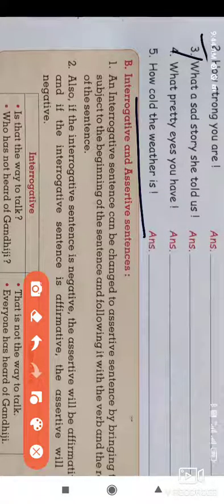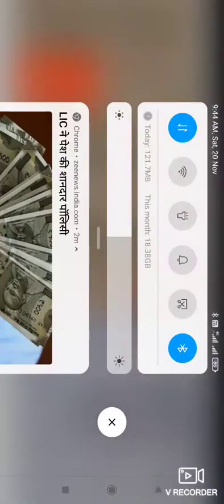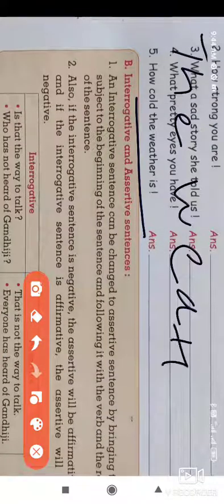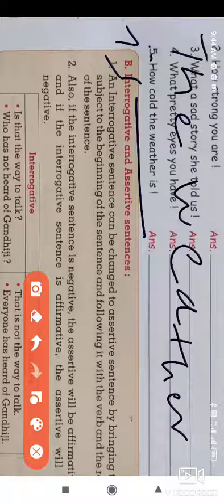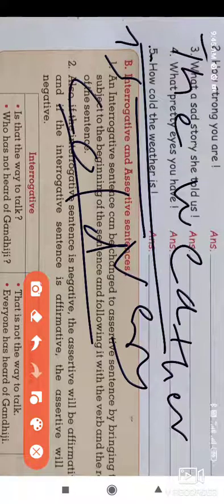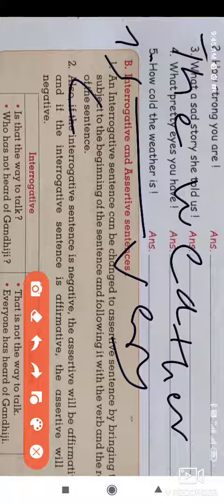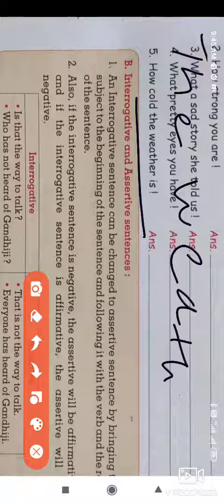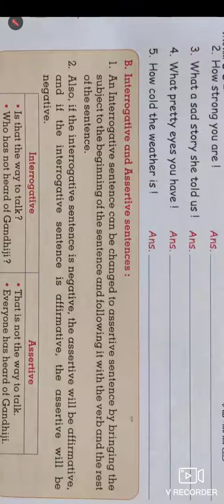The weather is very cold. The weather is very cold. So this transforming of a sentence from exclamatory to assertive is very simple. Okay.